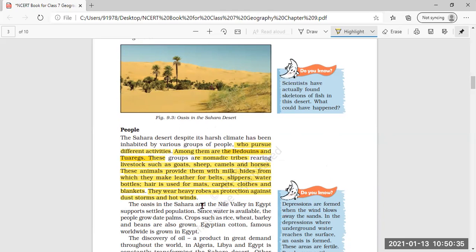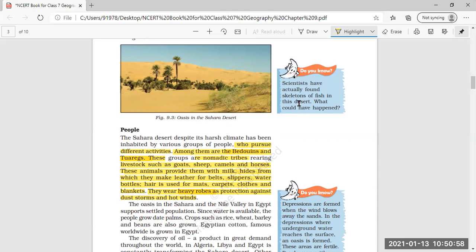During the daytime hot winds blow, and dust storms are there in the Sahara Desert. That is why the people who live there wear the heavy robes, long clothes, so that they are protected from the dust storm and hot winds.